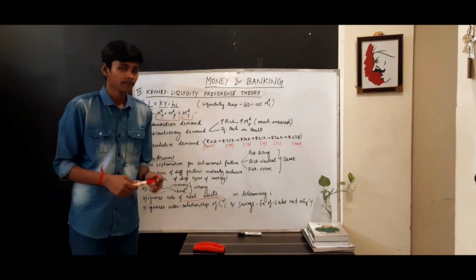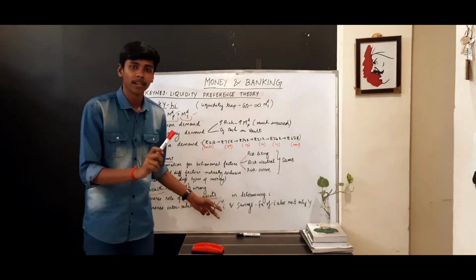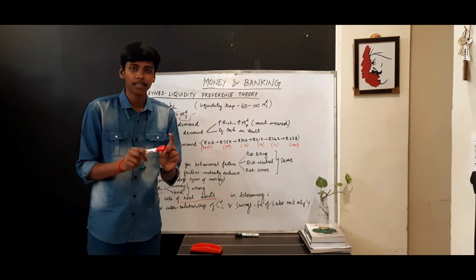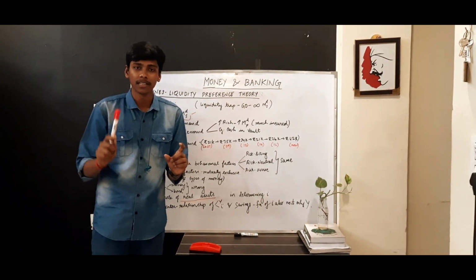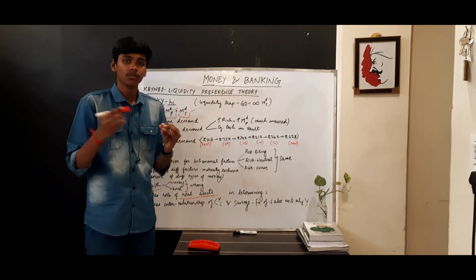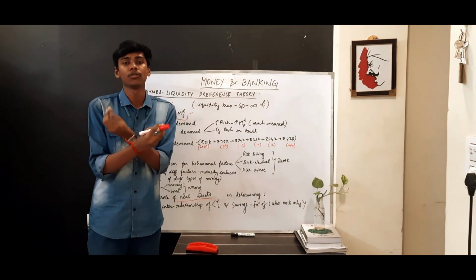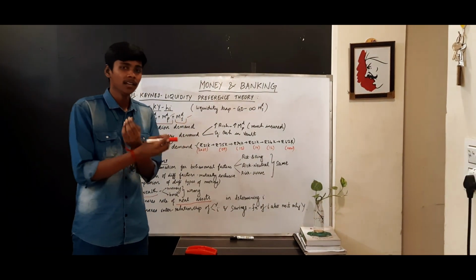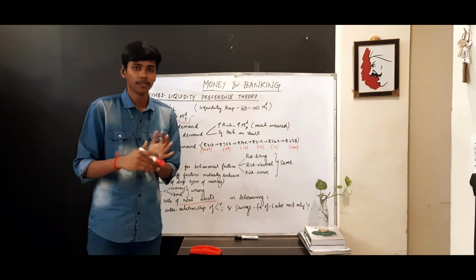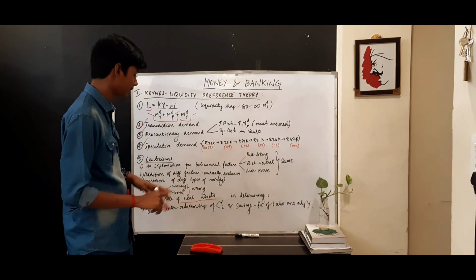For example, he said Y, the output, is determined by the goods market. The interest rate is completely about the bond market or money market, that is the asset market. He doesn't have the mix of the two markets, the goods market and the bond market, which will come in the later development of Neo Keynes, which we will be studying. This is given by Hicks.